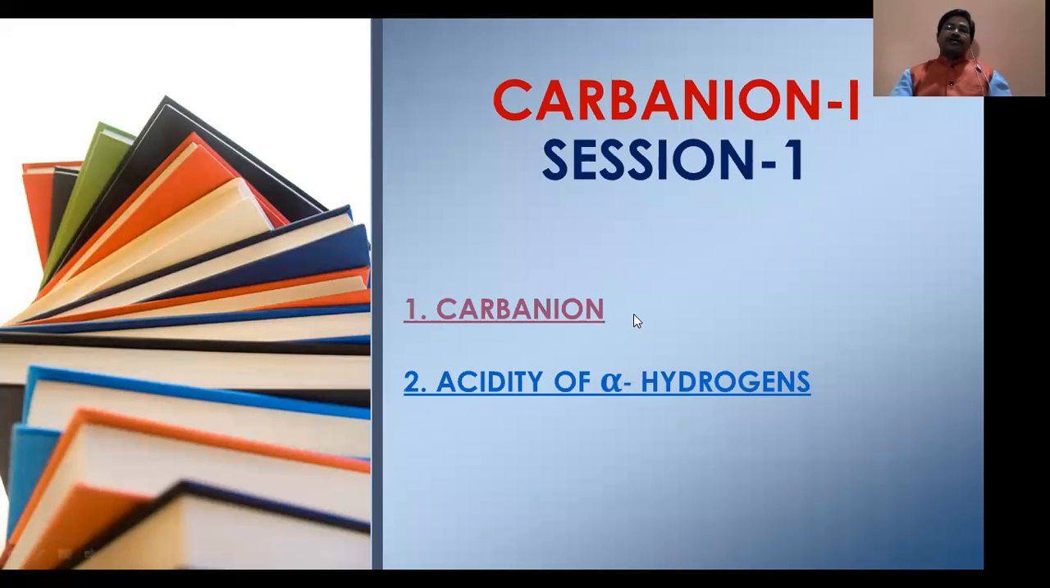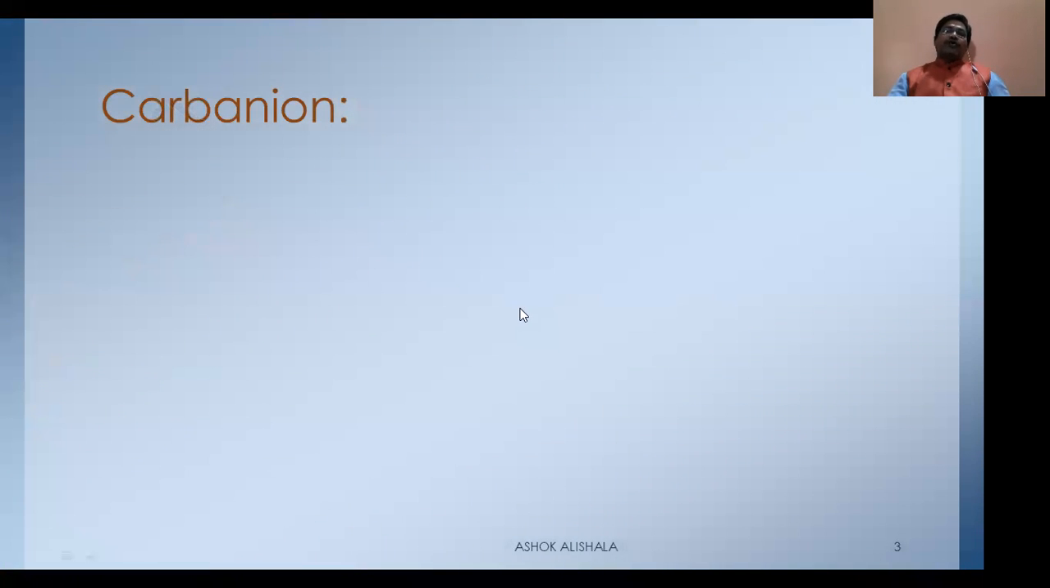In this case, the first one is the carbanion. The second one is the acidity of alpha hydrogen. Now let us see the first one, the carbanion. What is carbanion? We will discuss what a carbanion is, how it is formed, what the structure of the carbanion is, what the stability of the carbanion is, and what the different types of reactions undergone by the carbanion are.